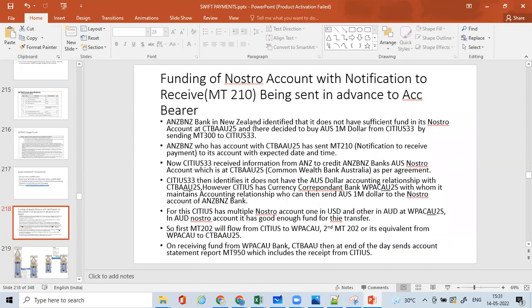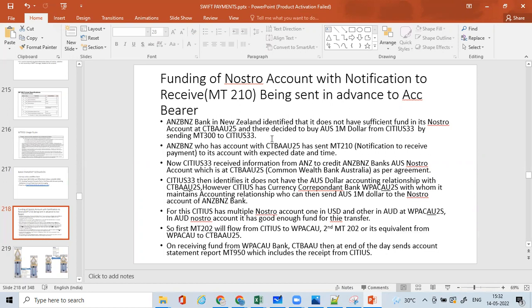ANZ Bank in New Zealand identified that it does not have sufficient funds in the Nostro account at Commonwealth Bank of Australia, and thereby decided to buy Australian dollar 1 million from City US 33 by sending MT300 to City US 33.